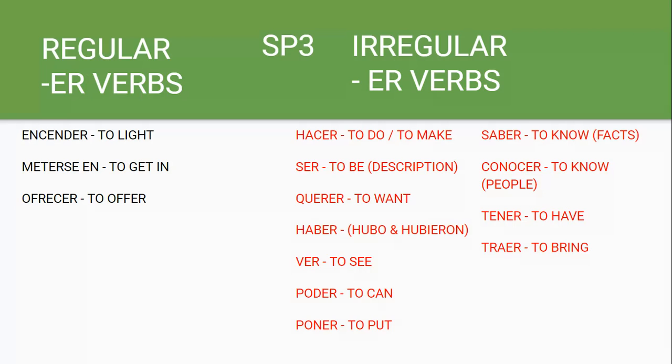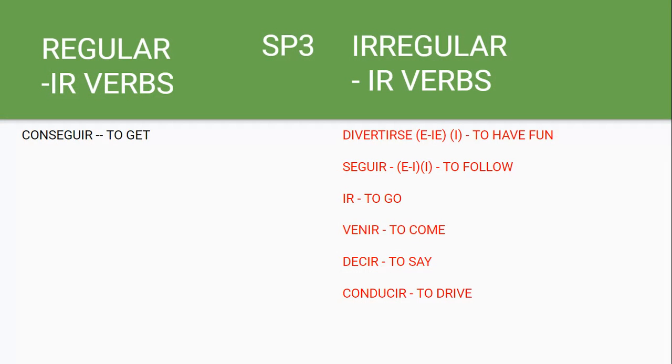We're going to be looking specifically at a few of these at the end of this chapter. Regular IR verbs, okay, we have conseguir, which means to get. And then irregulars, we have divertirse, seguir, ir, venir, decir, and conducir. And again, there's some of these that we'll specifically be looking at in this chapter.